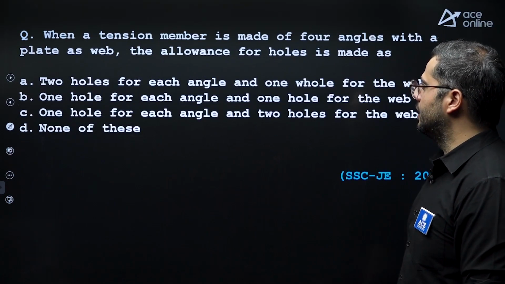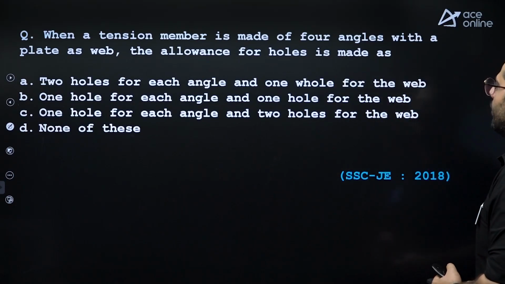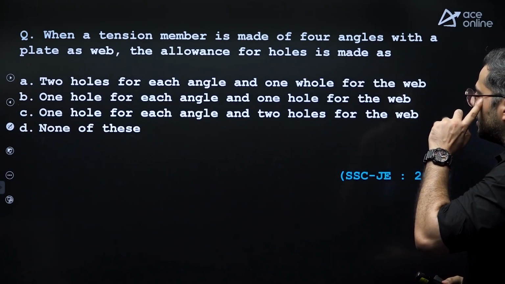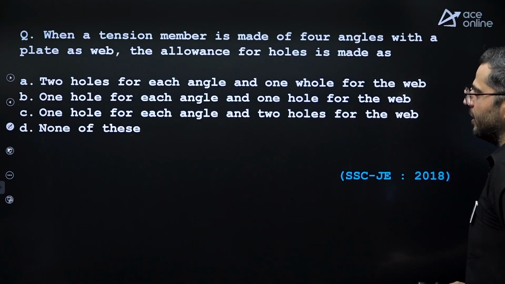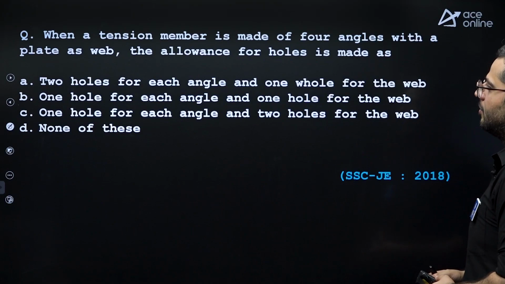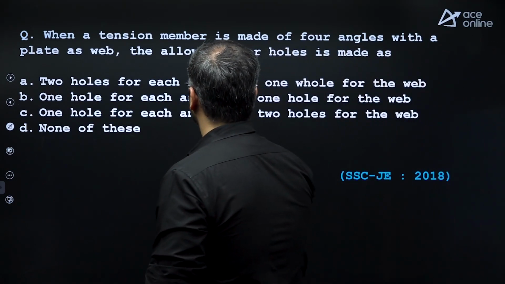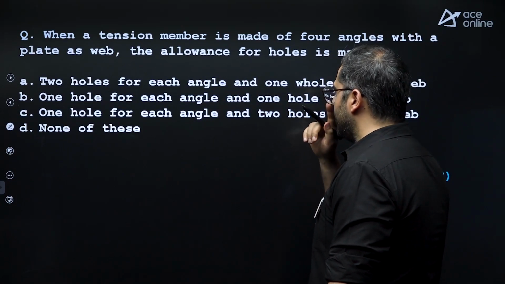After this, this is not important, that one. When a tension member is made of 4 angles with a plate as web, how much is the allowance for holes? So a tension member made of 4 angles with the plate as a web.